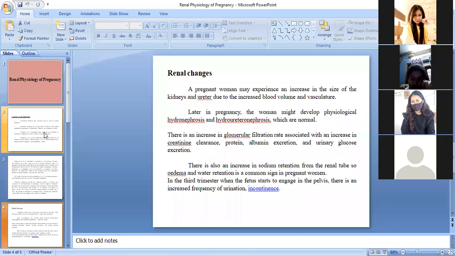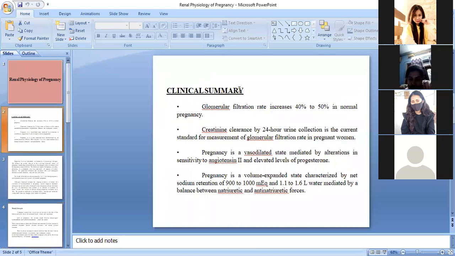So this is the clinical summary. In the clinical summary, GFR increases 40% to 50% in normal pregnancy. Creatinine clearance by 24 hours urine collection is the current standard for measuring GFR.